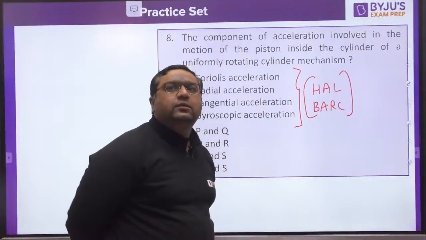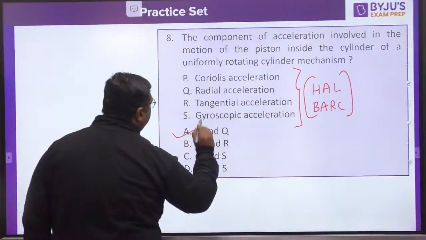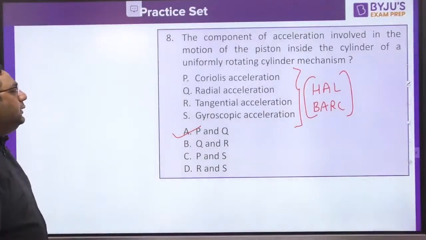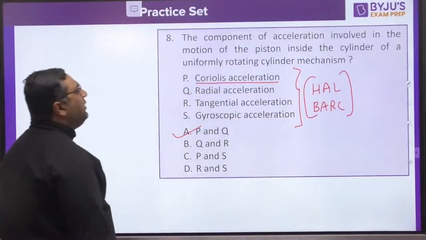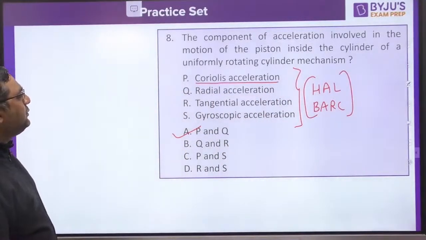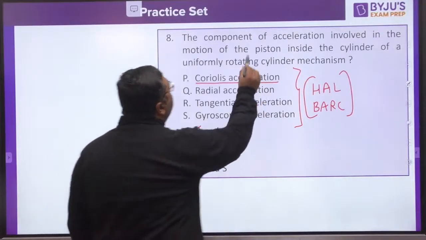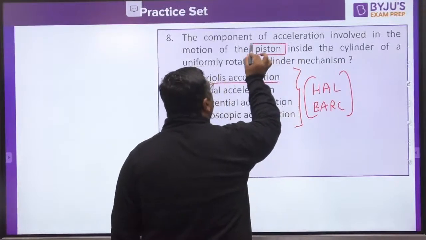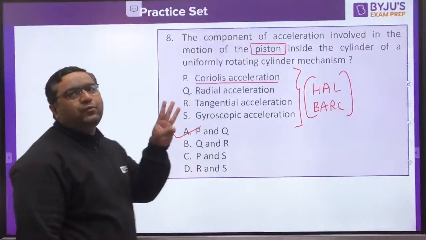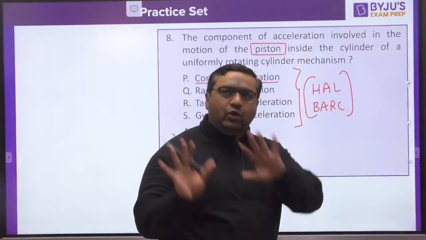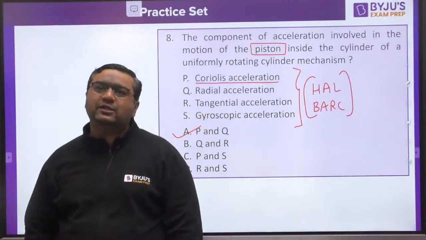Very good, Shaikh. So guys, answer for this is going to be A, P and Q. There would be a Coriolis acceleration, because it is mentioned that the component of acceleration involved in the motion of the piston. So on the piston, radial, tangential and Coriolis, 3 types of acceleration can come, in a rotating IC engine, when we are talking about a rotating engine.